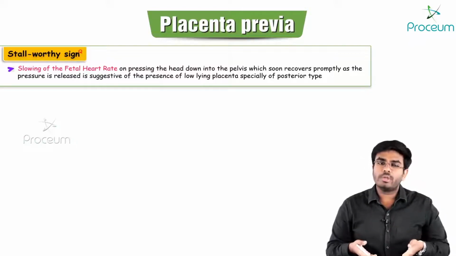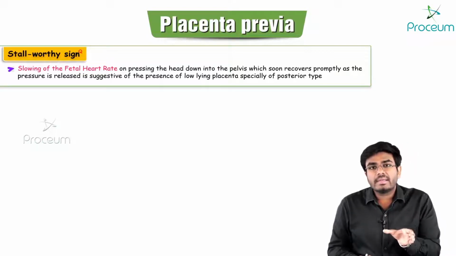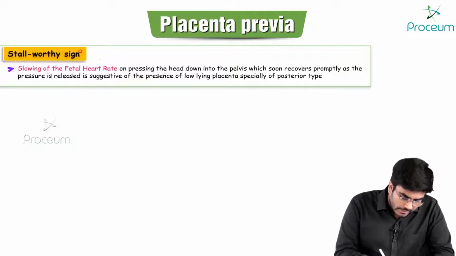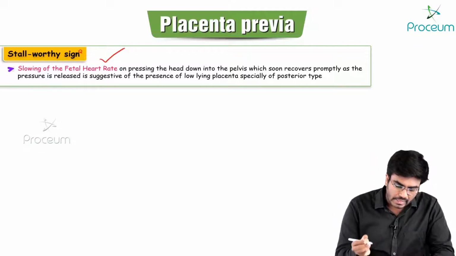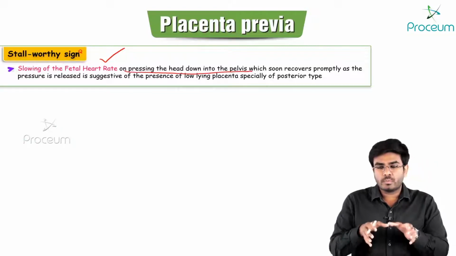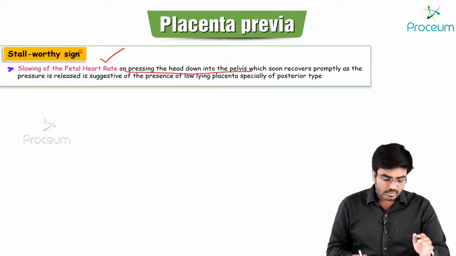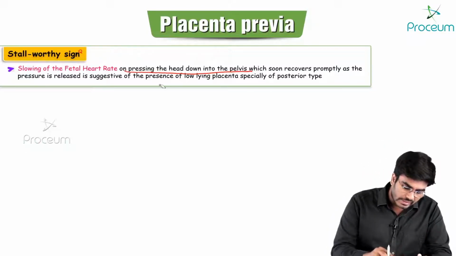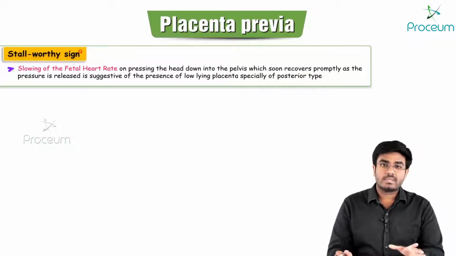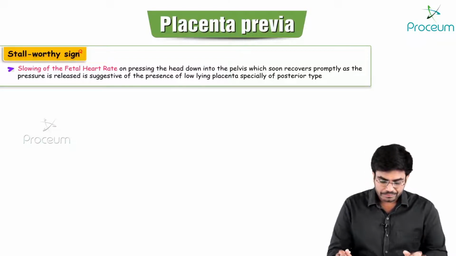Placenta is in the lower uterine segment. Pushing of the fetal head downwards decreases the fetal heart rate. So, slowing of fetal heart rate on pressing the head down into the pelvis. If you push the head down into the pelvis, the fetal heart rate decreases. This is known as Stallworthy sign, and the fetal heart rate decreases because of placental compression. This sign is seen in placenta previa.